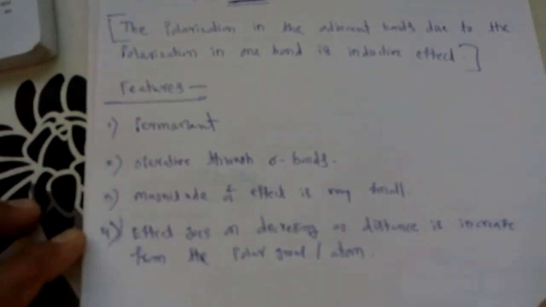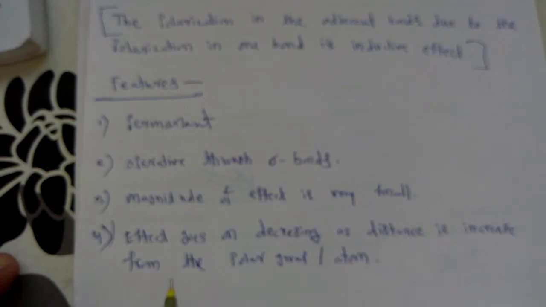So this is the fourth important feature. This effect goes on decreasing as the distance is increased from the polar group or atom.